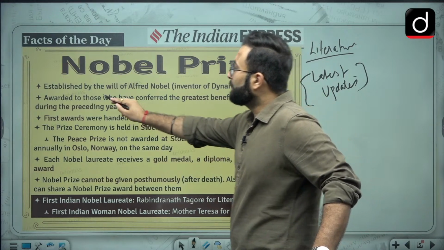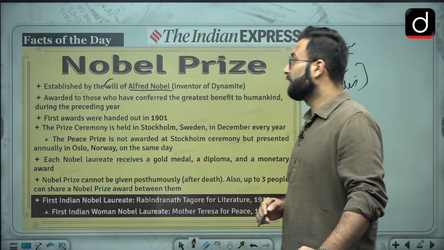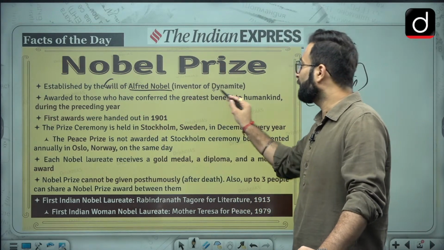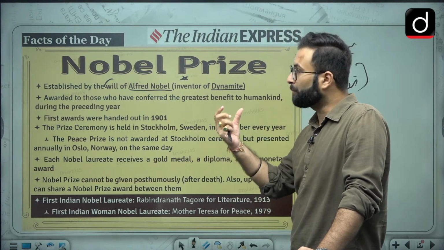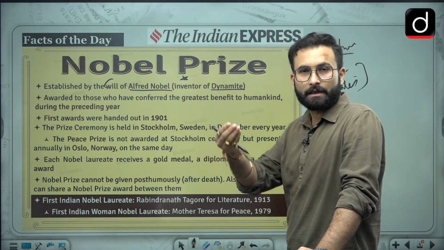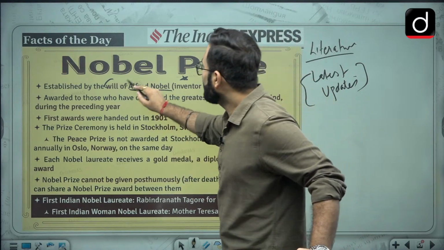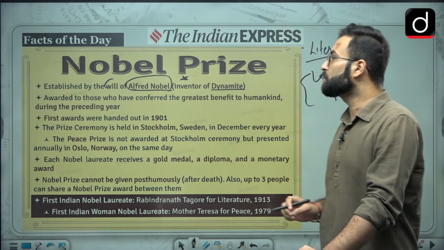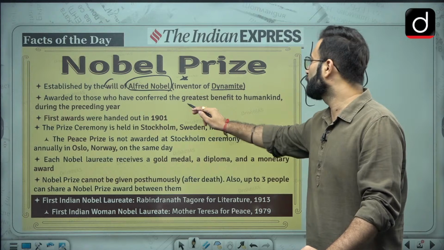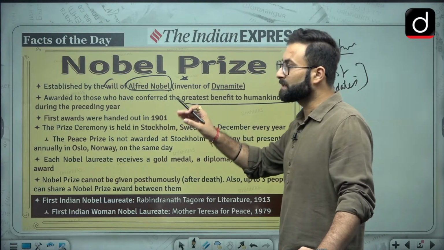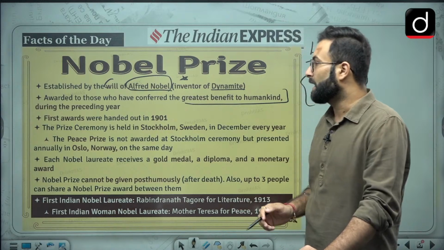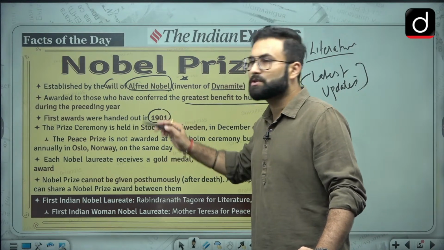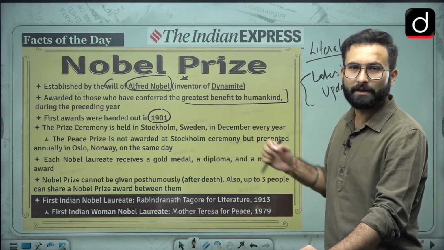Let's see. Established by the will of Alfred Nobel, inventor of dynamite. Okay, so that is an important fact which you can remember, and this particular prize was started with the written will of a person, that is Alfred Nobel. Awarded to those who have conferred the greatest benefit to humankind during the preceding year. Third is, the first award was handed out in 1901. That was the first time they gave this particular award.